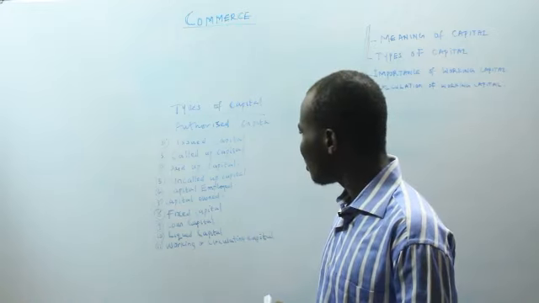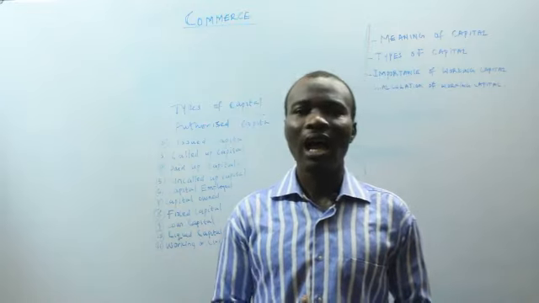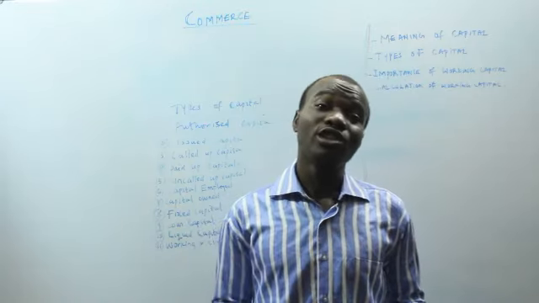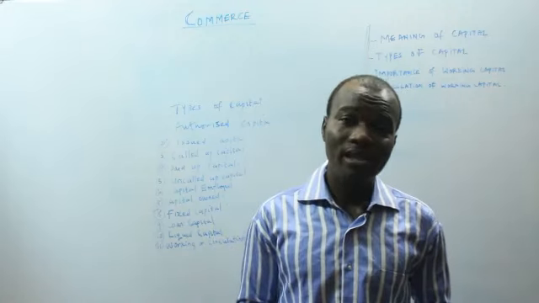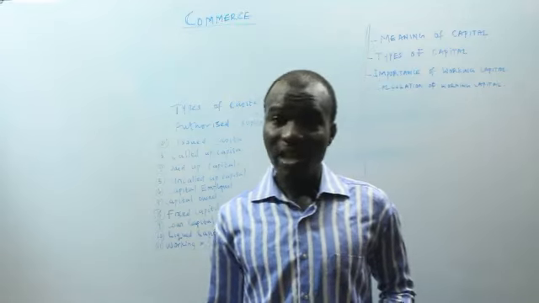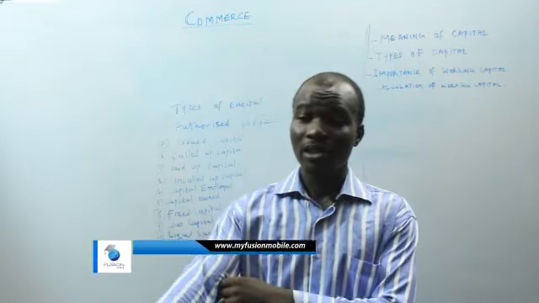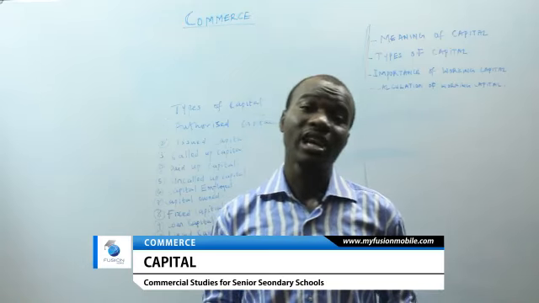Now the next thing we have on the list is the capital employed. The capital employed represents the total asset of the business minus the current liability. This shows the total amount of money invested in the business.